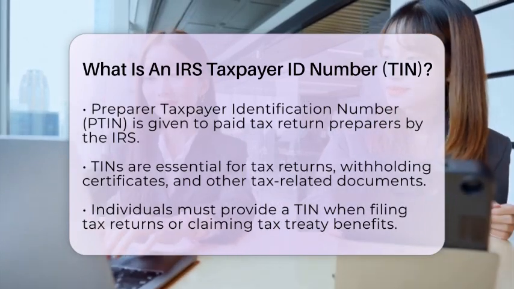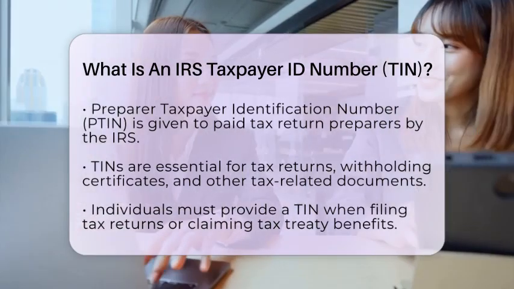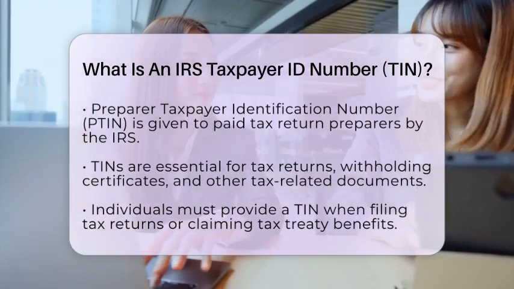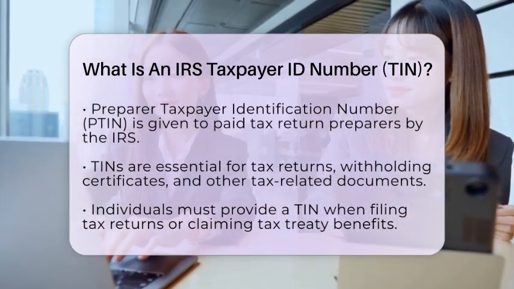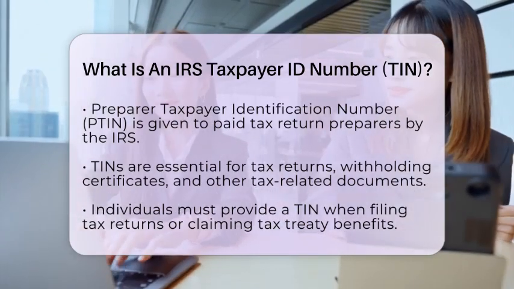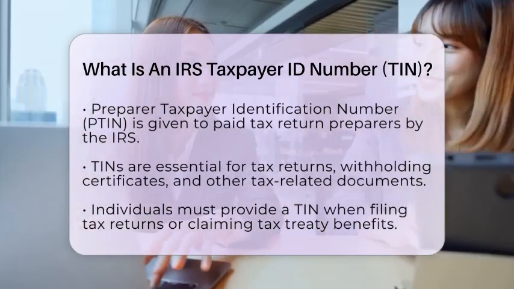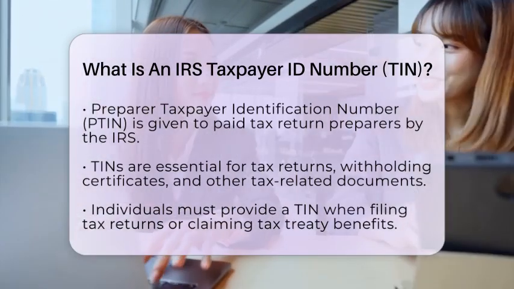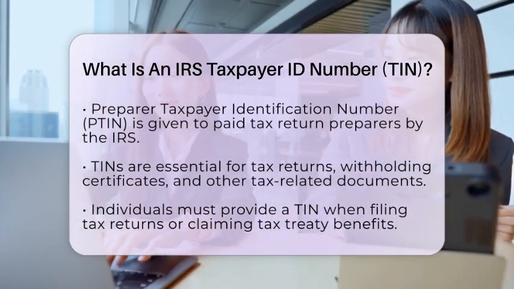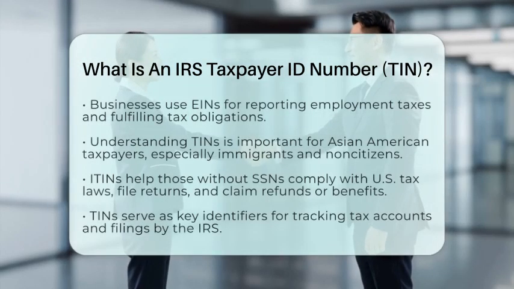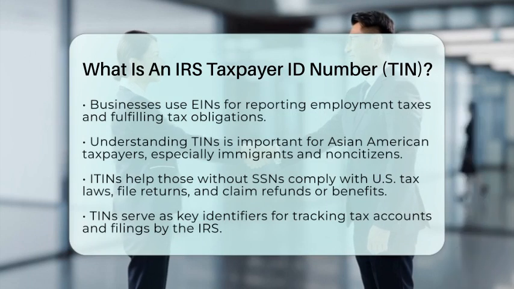A taxpayer identification number is essential on tax returns, withholding certificates, and other tax-related documents. For example, individuals must provide a TIN when filing tax returns or claiming tax treaty benefits. Businesses use employer identification numbers for reporting employment taxes and other obligations. For Asian American taxpayers, understanding the different types of TINs is particularly important. Many immigrants or non-citizens may not qualify for a Social Security number but still have federal tax responsibilities.